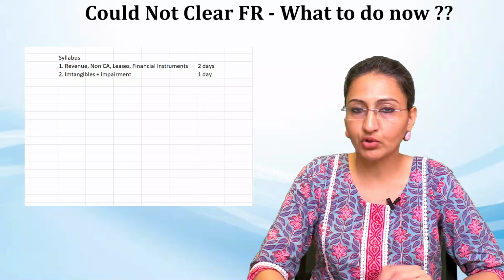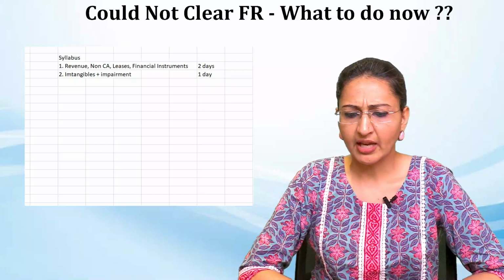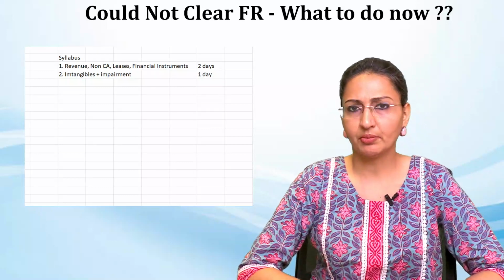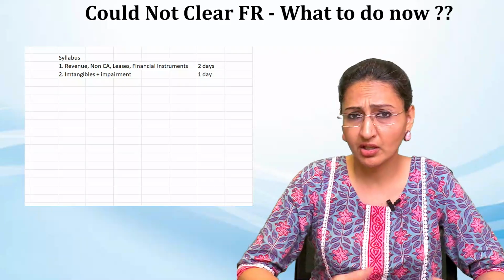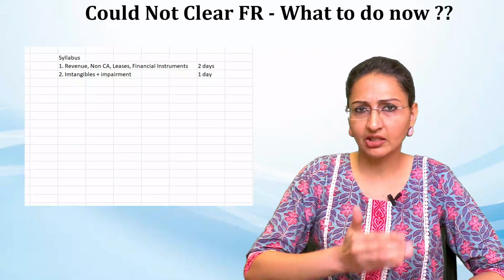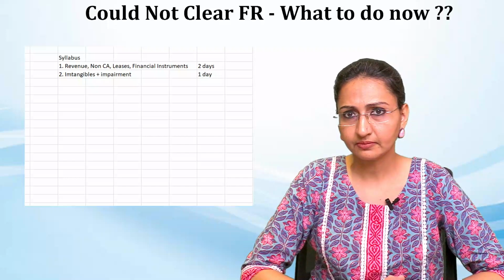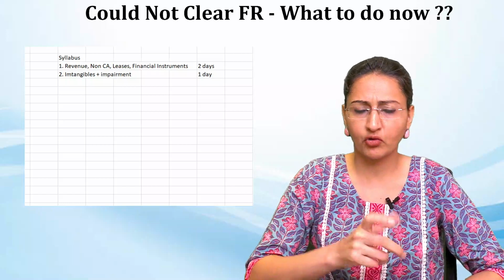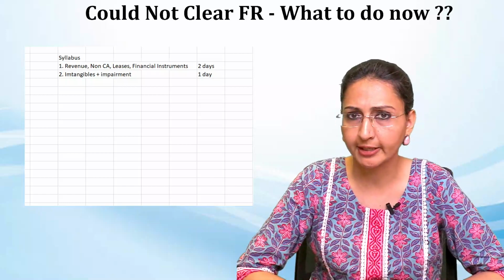You can add 1 more grace day to each of the targets if by any chance you are not able to study well, or you are working and not able to devote time. So rather than 2 days, you can take 3 or 4 days also. This is a tentative time, studying some 4 or 5 hours approximately on a daily basis.